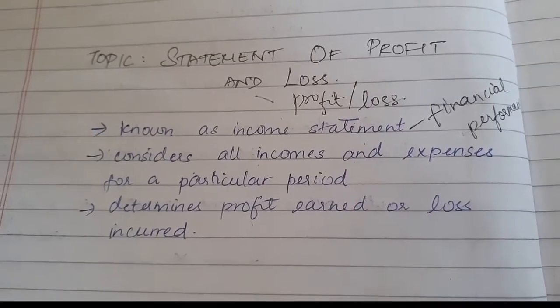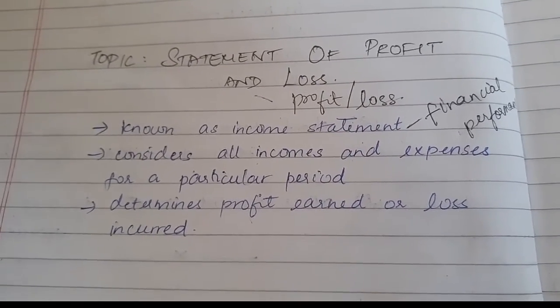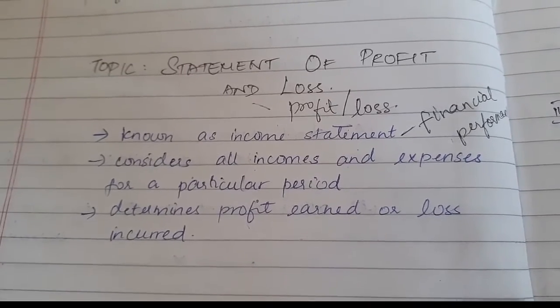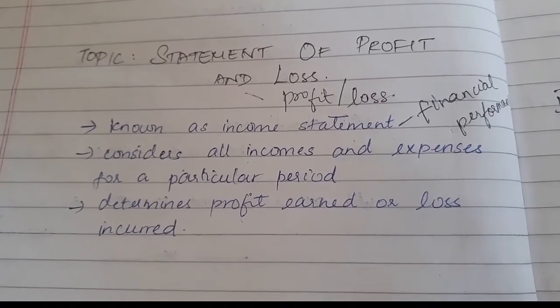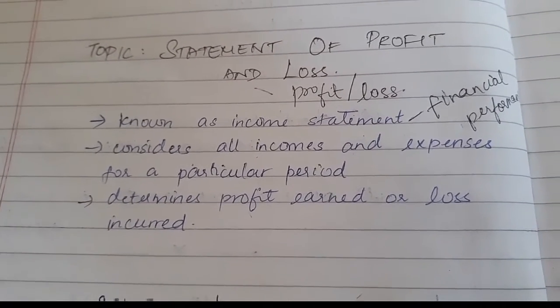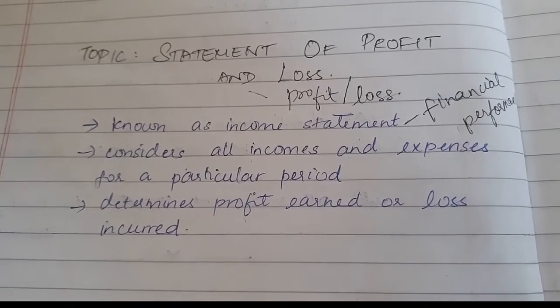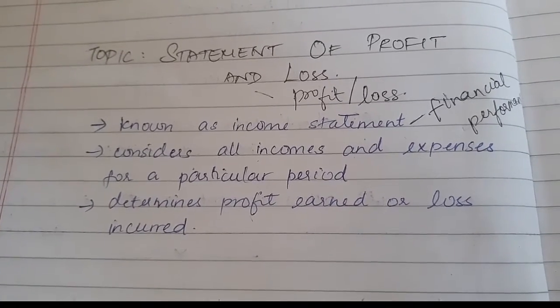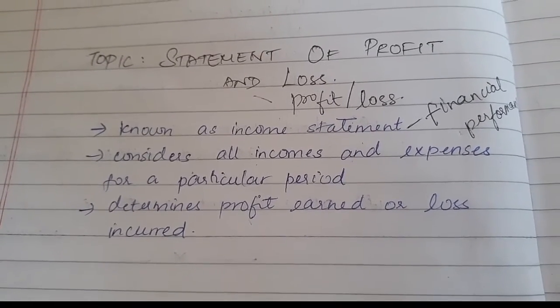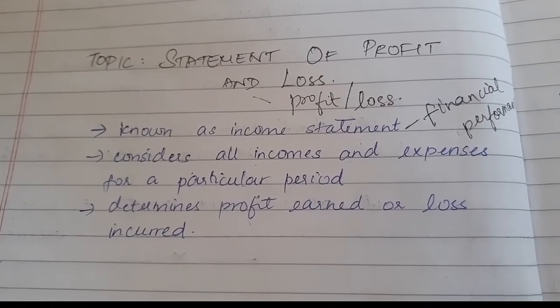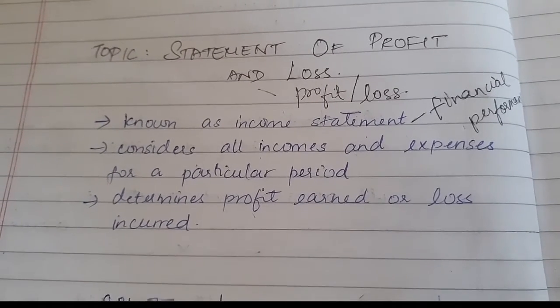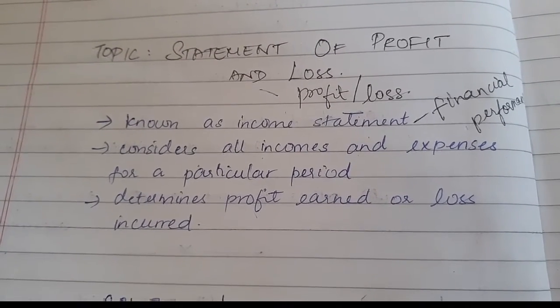But the way of preparing your statement of P&L is quite different from what you prepared in your class 11 standard. In class 11, it was a profit and loss account, and there was a debit column and a credit column. But here it is quite different. Here it is prepared according to Part 2, Schedule 3 of the Companies Act 2013. Come on, let's check what the format is.